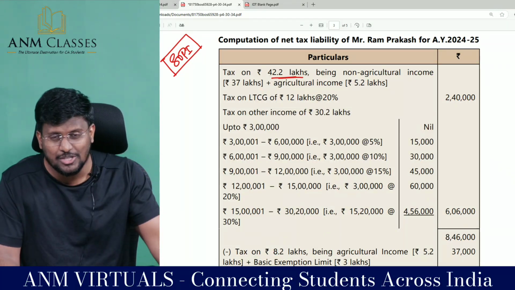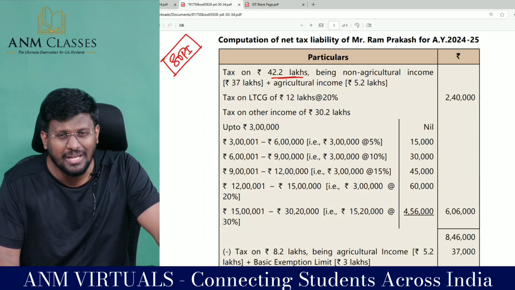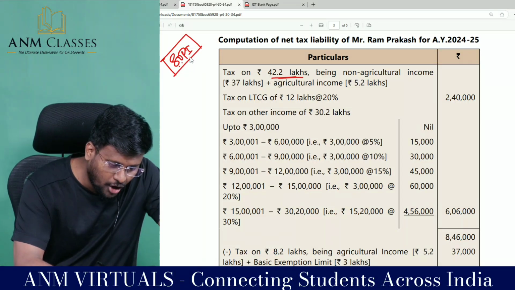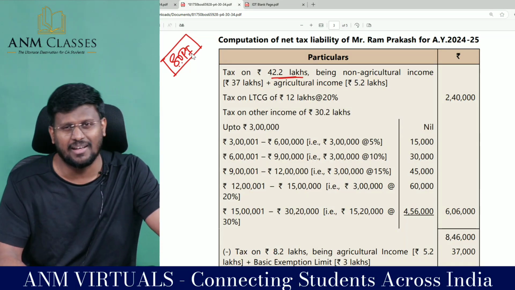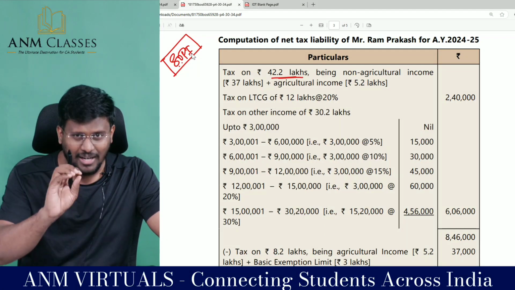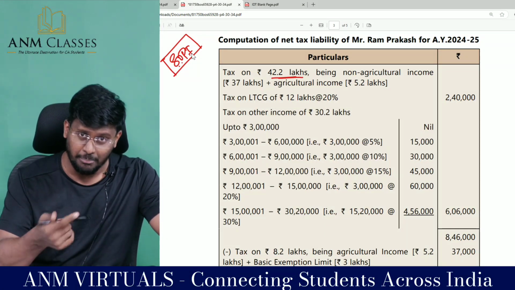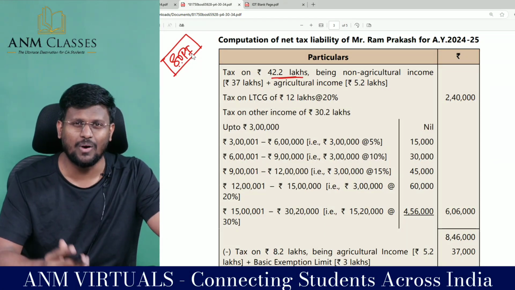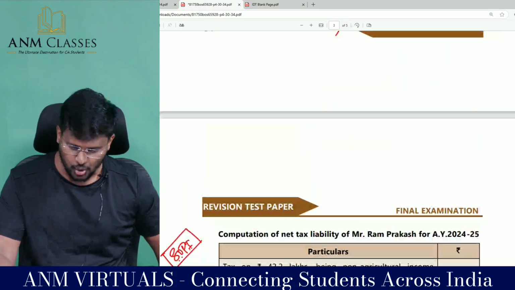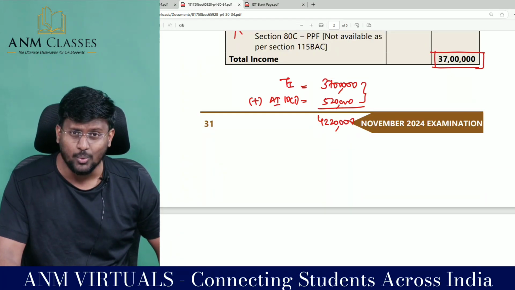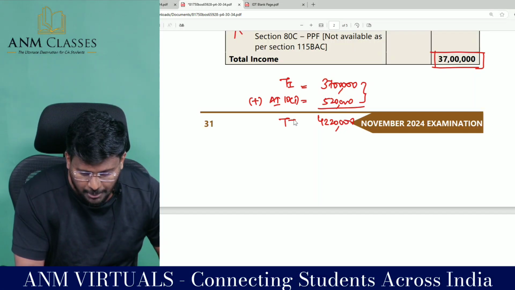This process is called SOPI, scheme of partial integration. Partial integration means some part I will pay tax. So agriculture income is exempted under 10(1), okay, fine, but you are liable to pay tax, and you are entitled to claim rebate for agriculture income. So 42,20,000 is the taxable total income.